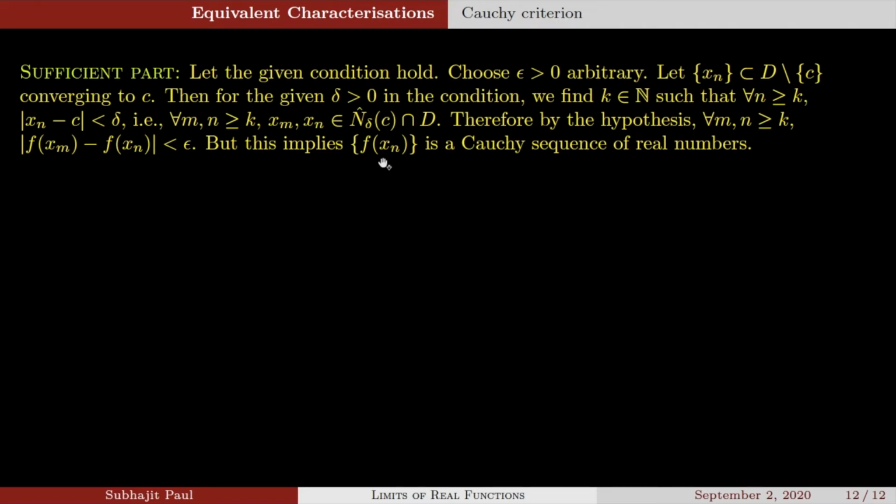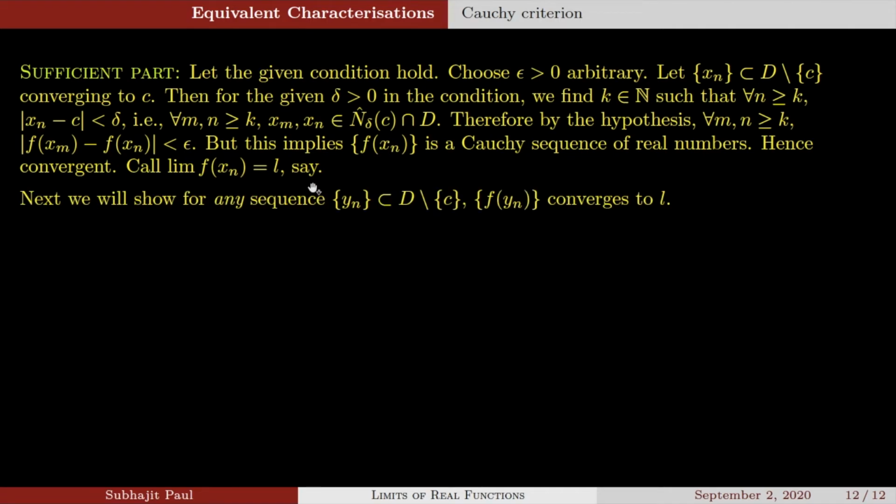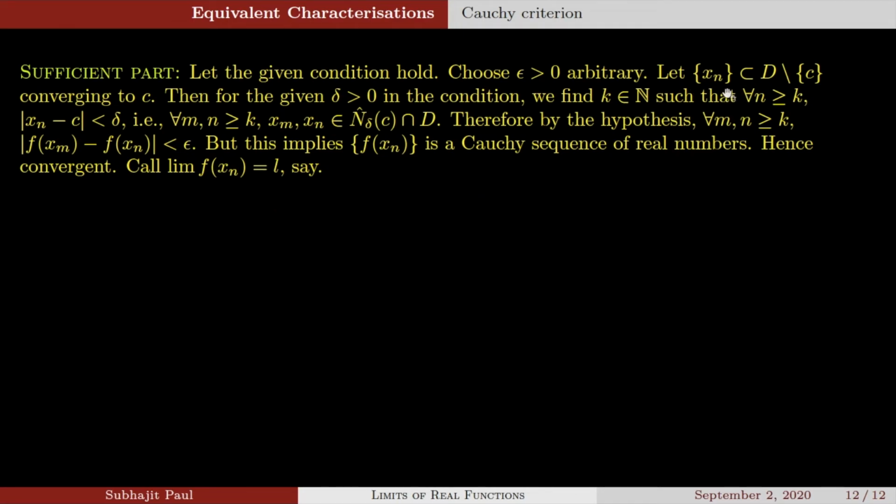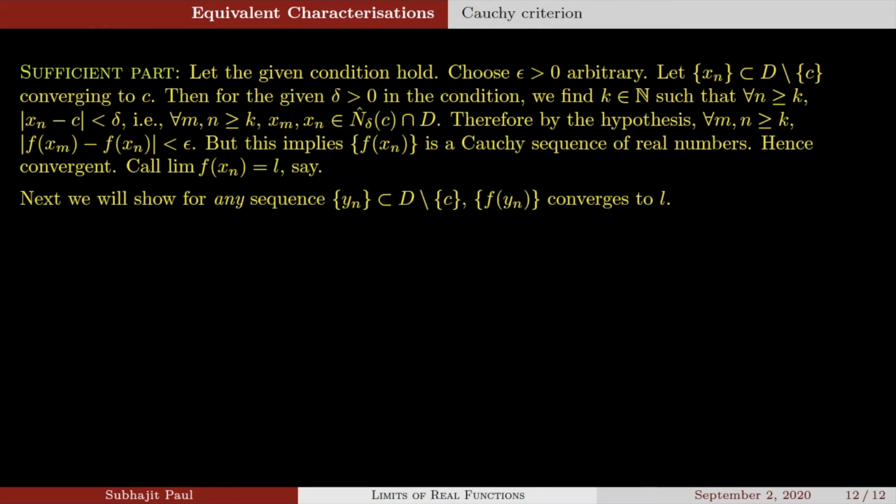So this means the functional value sequence f(xn) is a Cauchy sequence of real numbers, hence convergent. Now this converges to a certain limit, called the limit of f(xn) equals L. So we have proved that the functional value sequence is a convergent sequence for this particular choice of the sequence xn. Very good.